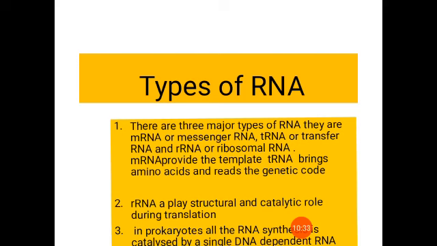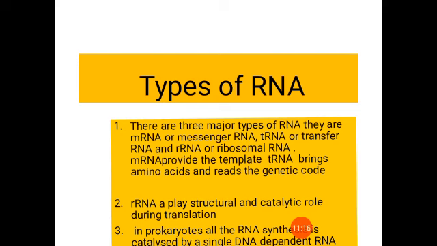So first is mRNA. mRNA is the real RNA which is formed from the hnRNA. What is hnRNA? Heterogeneous nuclear RNA. The RNA formed from DNA is known as hnRNA. This will undergo splicing and form the mature mRNA. And what is its function? They provide the template for the formation of the polypeptide chain. mRNA gives the message for the amino acids to join and form the polypeptide chain.